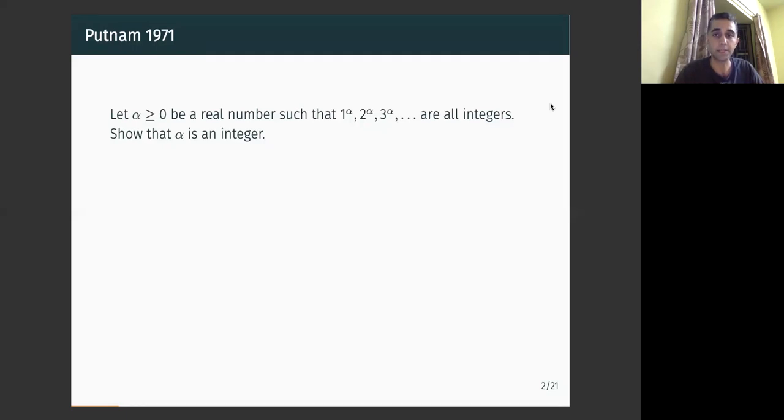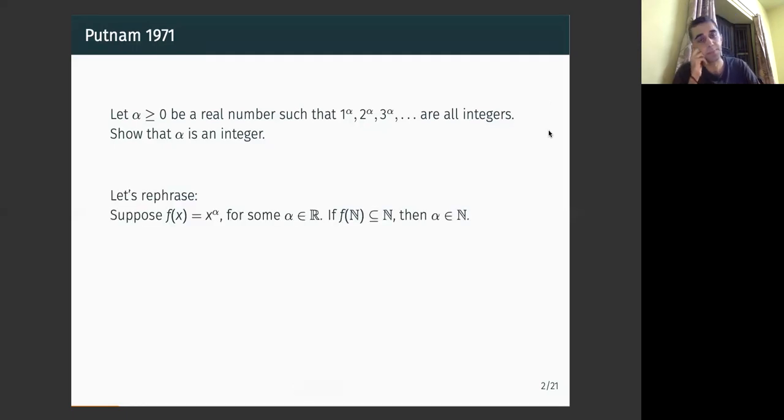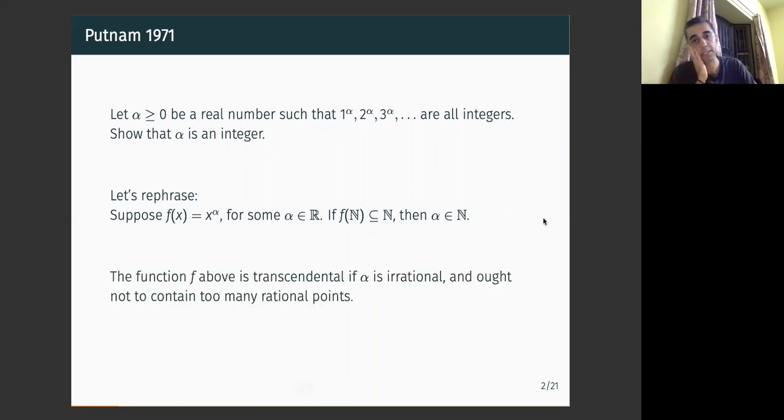So let me phrase it this way. Let f be the function such that x goes to x to the power alpha, where alpha is a real number. And if f maps the natural numbers to natural numbers, then alpha itself must also be a natural number. The intuition that appeals to everyone here is that if alpha is not an integer, this function is not very algebraic, and it is in fact transcendental. I won't define what I mean by transcendental right now, but perhaps soon enough.